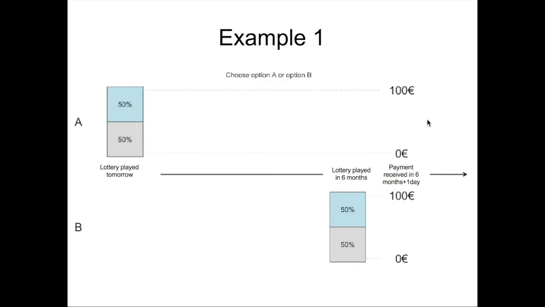The difference between option A and option B is when the lottery will be played. With option A, the lottery would be played tomorrow. Therefore, with this option, you would know tomorrow if you will receive €100 or not. With option B, the lottery would be played in 6 months from now. Therefore, if you choose this lottery, you would have to wait for 6 months before knowing if €100 will be received or not.